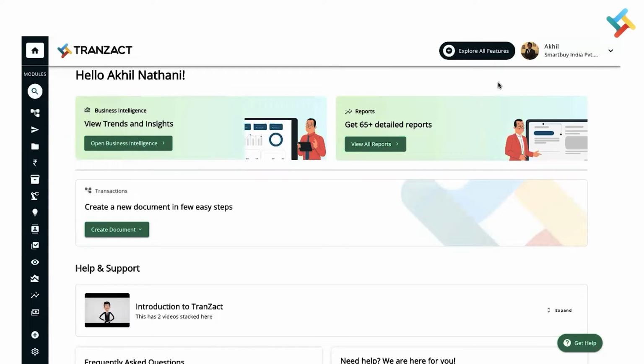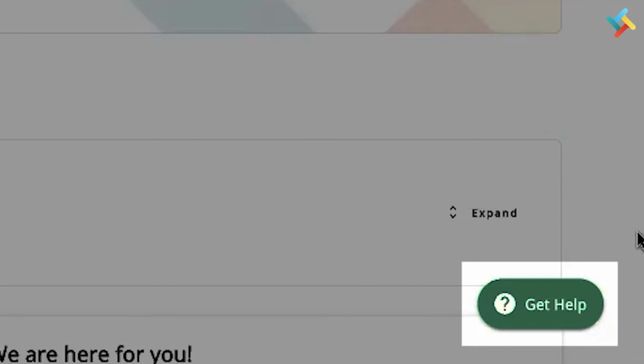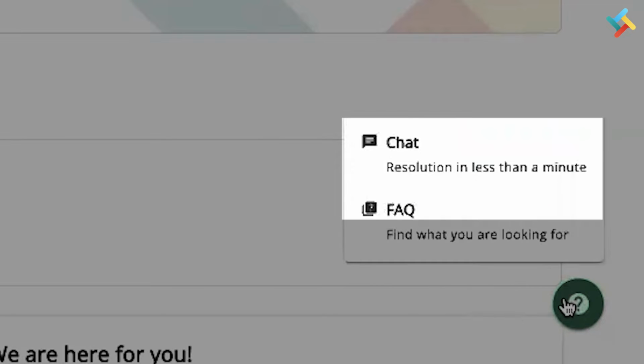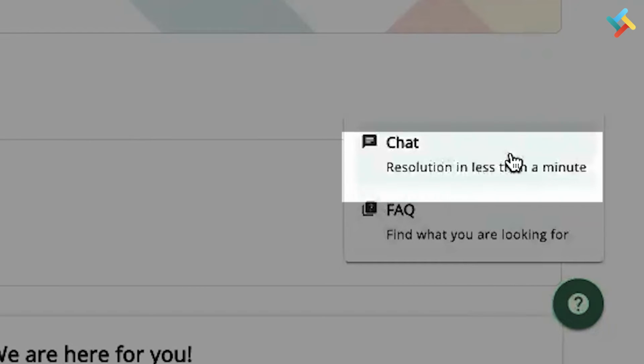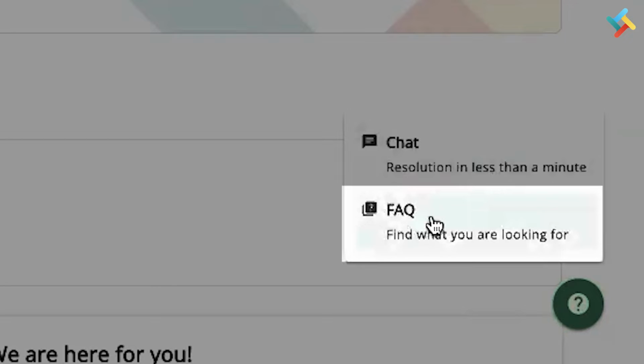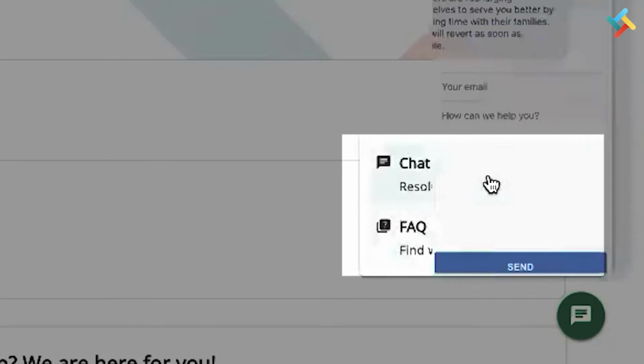our support experts. So once you come on TranZact, on your right hand side in the very bottom, please check, you will get an option of get help. Please click on this. Now here is an option of chat, and just below that we have provided an option of frequently asked questions. So let me first click on chat.